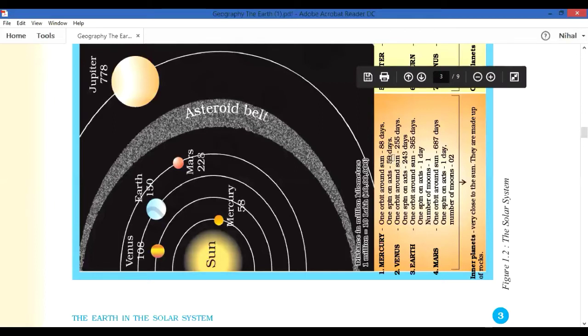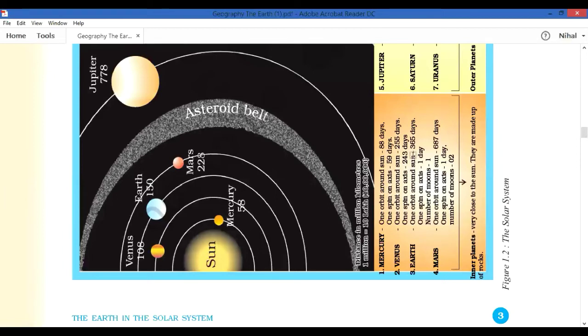That means in the globe you can see one axis, like a needle, going through, and on its own it is rotating. That is the spin on axis, and one orbit means moving around the sun. Mercury takes 88 days for one orbit and 59 days for one spin, and for one orbit around the sun, Venus takes 255 days and 243 days for one spin on its own axis.